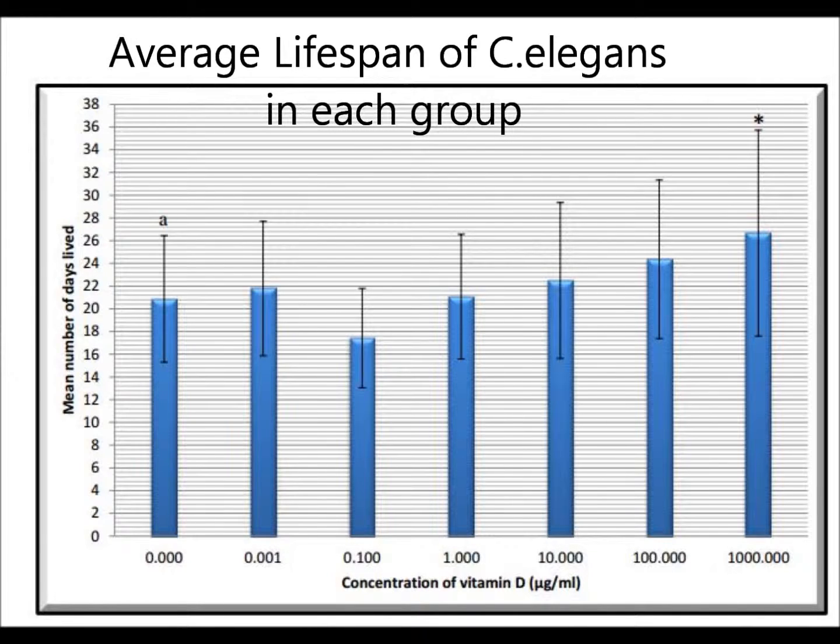Messing did an experiment on the effects of vitamin D3 on the lifespan of C. elegans. She had a control group, 0.001 microgram group, 0.1 microgram group, 1 microgram group, 10 microgram group, 100 microgram group, and 1000 microgram group. All of these groups showed an increase of average lifespan of C. elegans except the 0.1 microgram group. The only group to show a significant increase in lifespan compared to the control group was the 1000 microgram group.